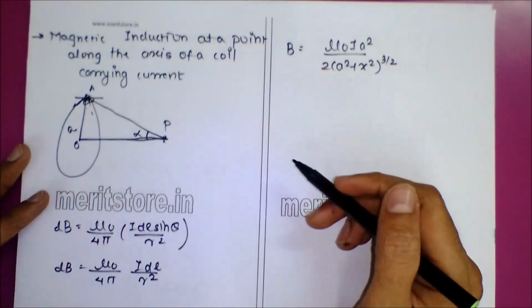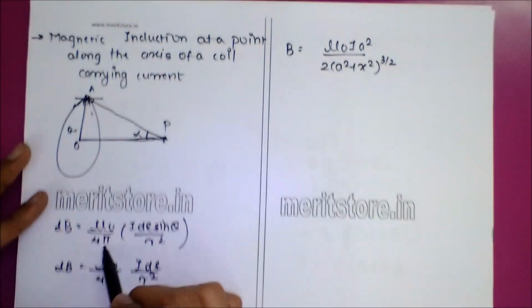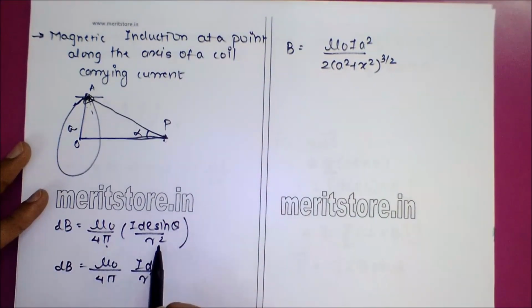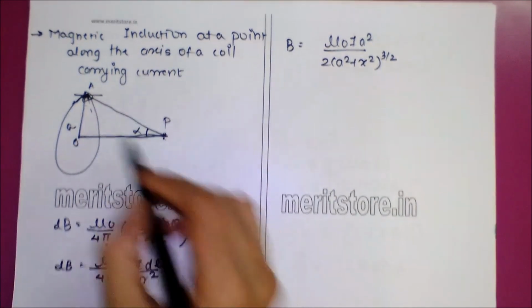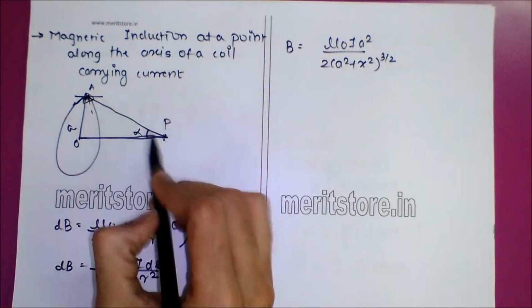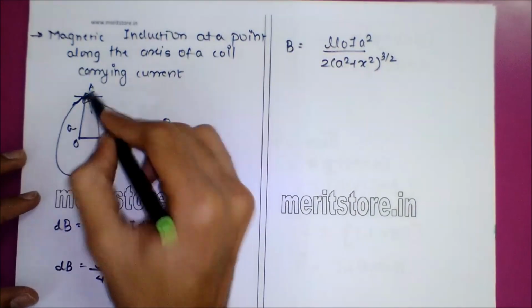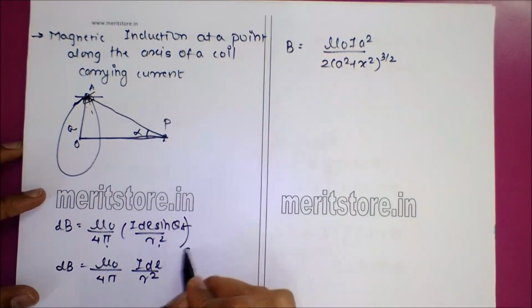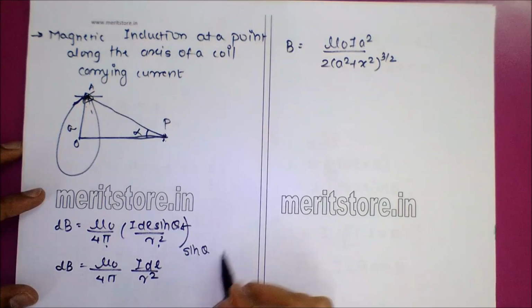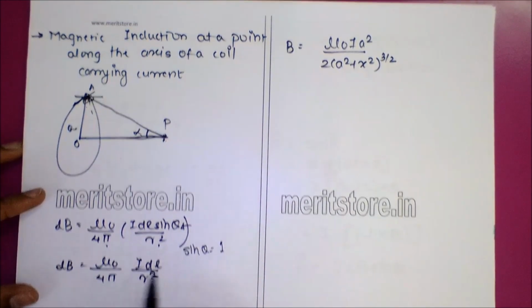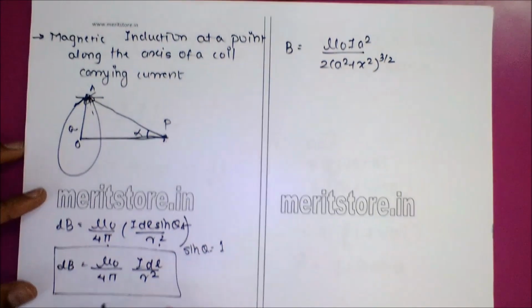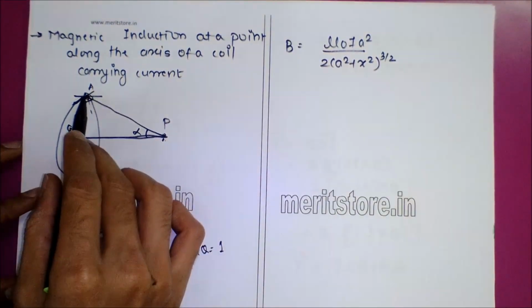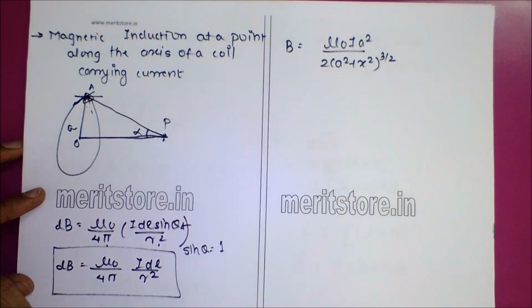That will be given by the Biot-Savart law, which is dB equals mu naught upon 4 pi I dl sin theta upon r square. Now theta is the angle between the small element and the point P, which is always 90 degrees. So sin 90 becomes equal to 1. I am left with dB equals mu naught upon 4 pi I dl upon r square. That much magnetic field is coming along this path.